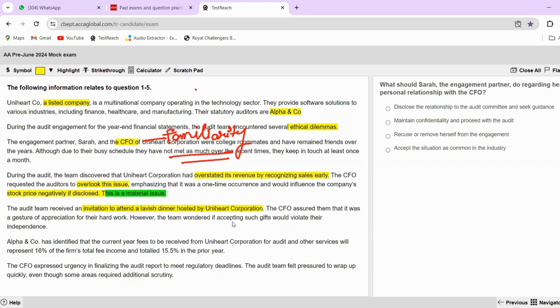However, the team wondered if accepting such gifts would violate their independence. 110% it will violate their independence. So this is again a self-interest threat.